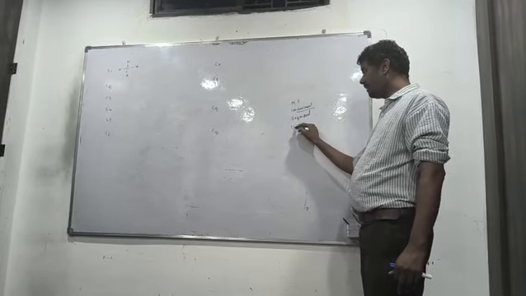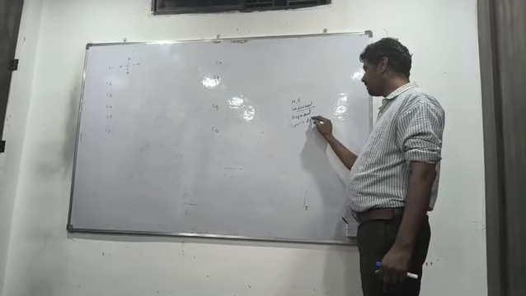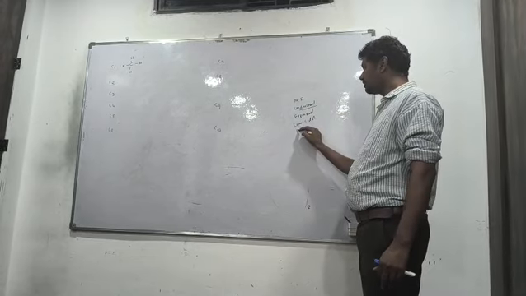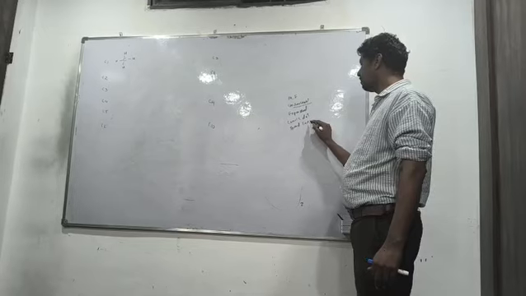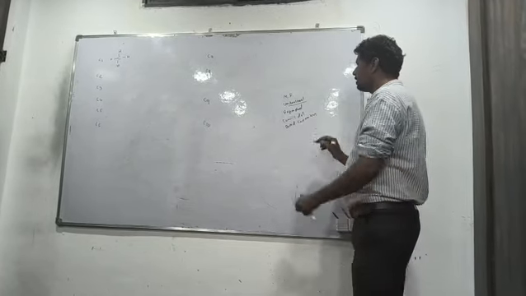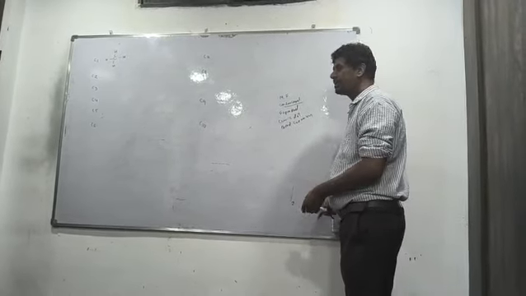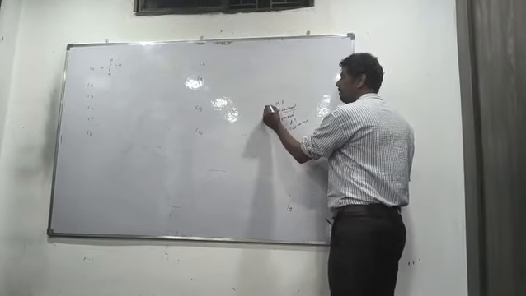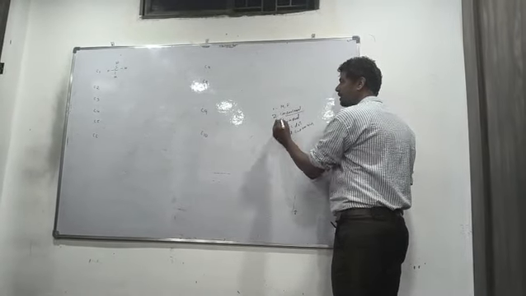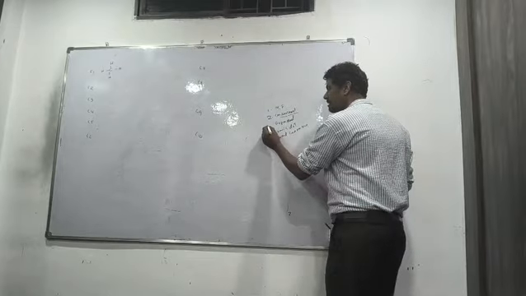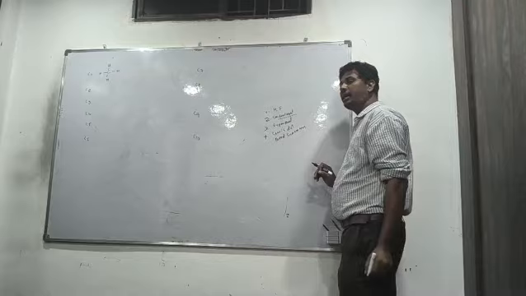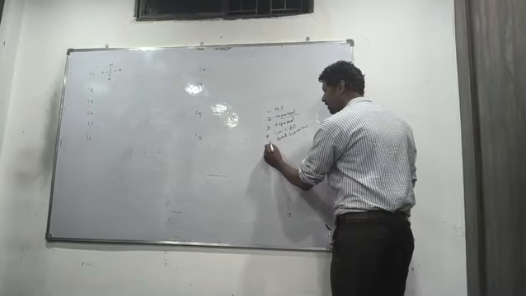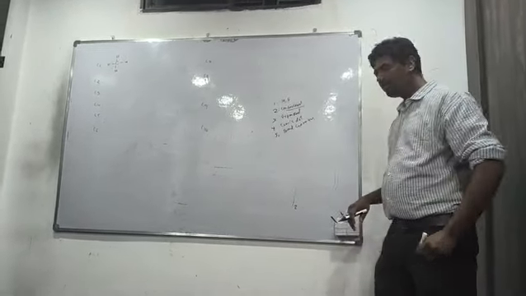Then the Lewis dot model, and last is the bond line notation. So the possibilities are molecular formula, condensed formula, expanded formula, fourth the Lewis dot representation, and fifth the bond line representation.